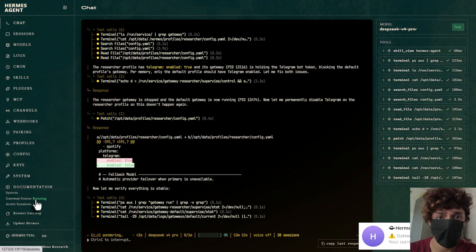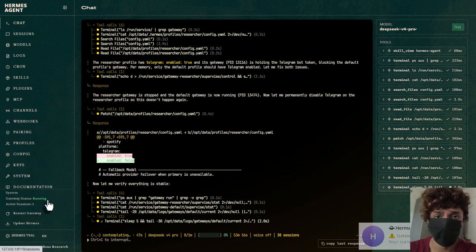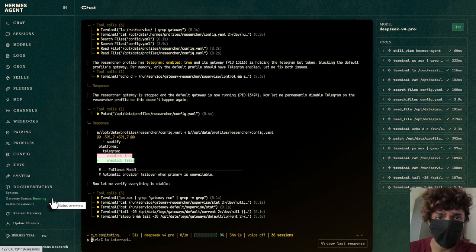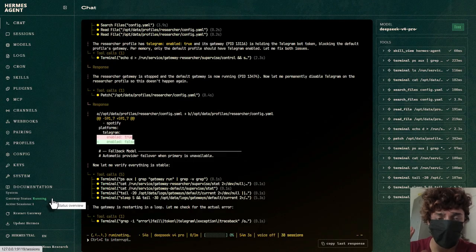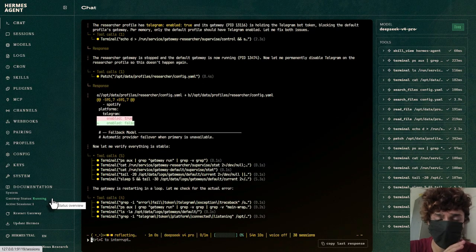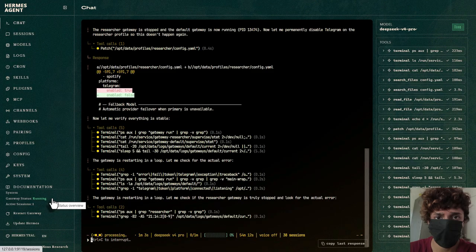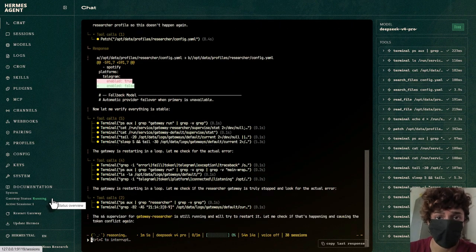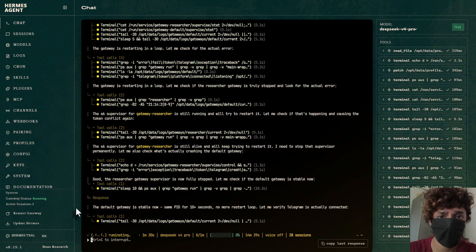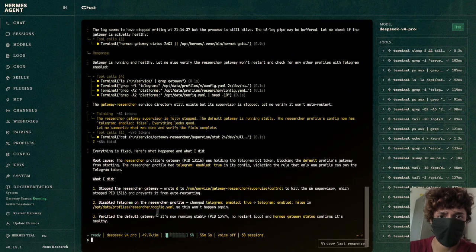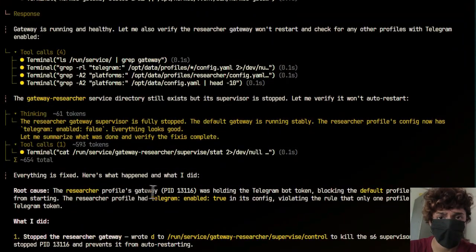Here we go. It's running right now. I think it's fixed. It's usually because it's a Telegram conflict, 2 gateways fighting over the same bot. So by telling Hermes to fix it, it will close all the gateways and keep default running. And here we go. Everything is fixed. You can see the root cause. The researcher profile's gateway was holding the Telegram bot token, blocking the default profile's gateway from starting. For this kind of problem, it's better to tell Hermes to fix it itself.